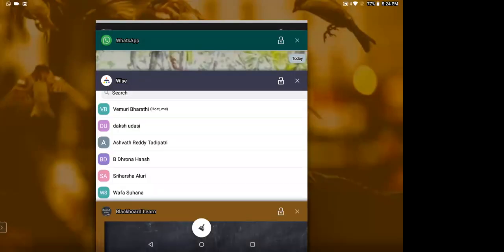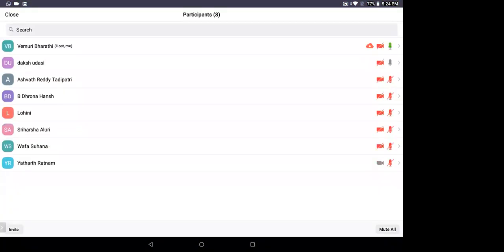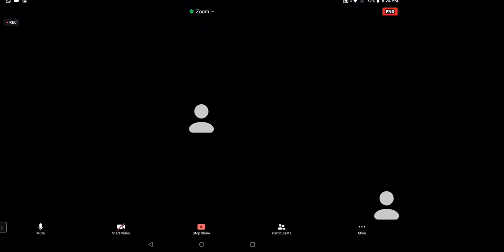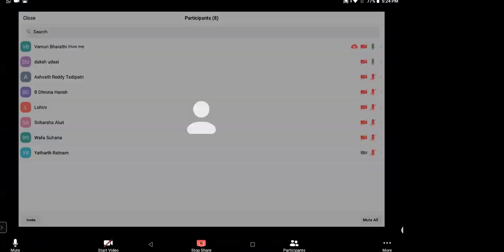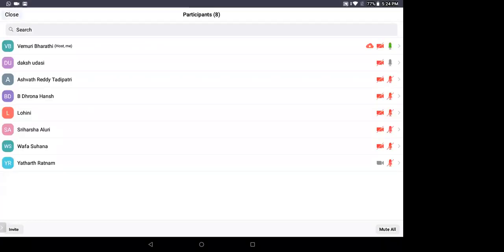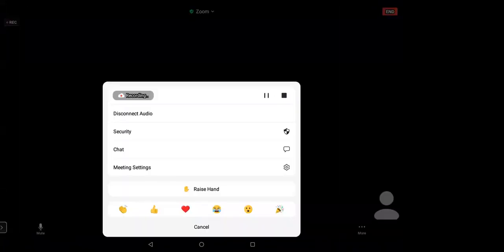Not screen sharing, please share in the WhatsApp chat box, Suhana. You have to save that paper and then click on the file button in the chat. Okay, let me open it. Yeah, try it slowly. Ashwath, where is Ashwath? Ashwath, are you there? Yes, ma'am, I'll share in chat. What are you sharing?